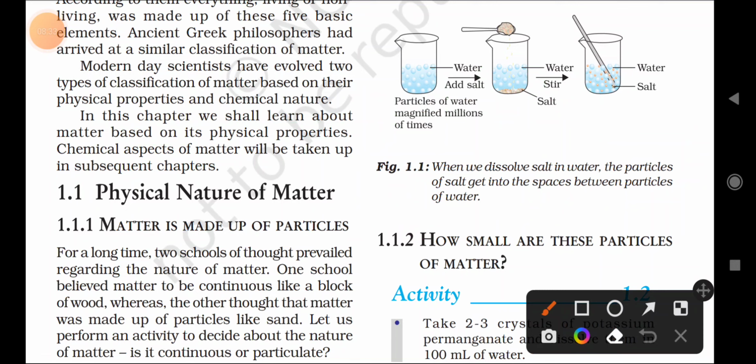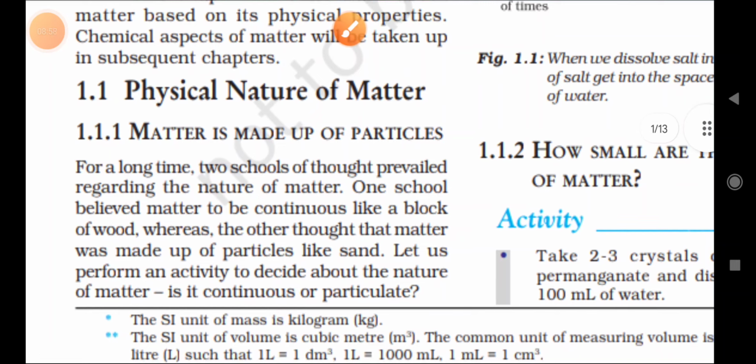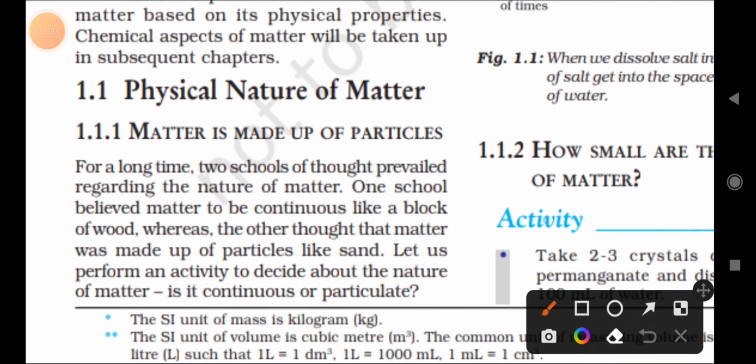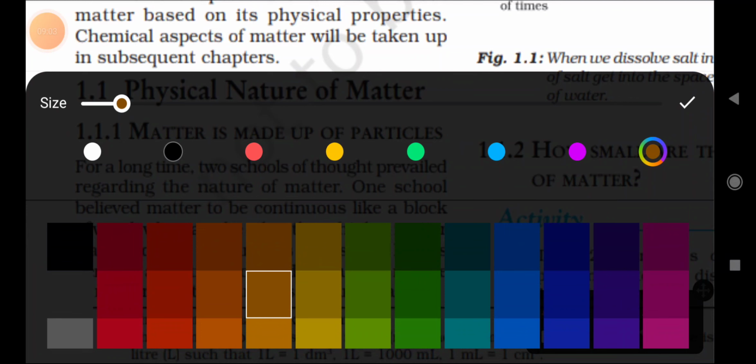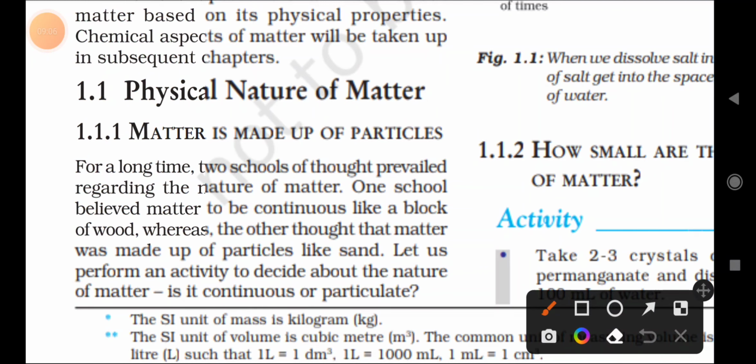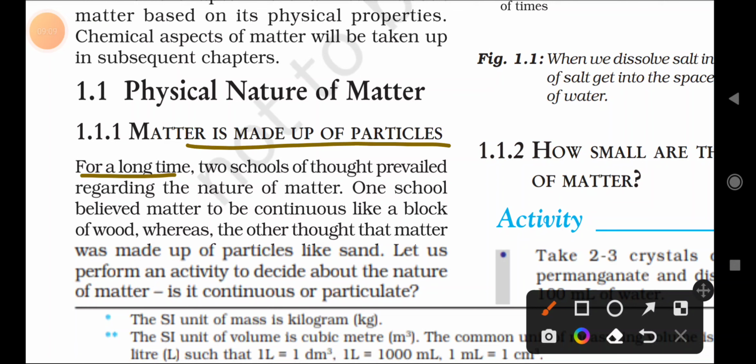So the next topic is the physical nature of matter. The next question arises here: we are talking about matter, and according to the Indian philosophers it is made up of five panchatatvas. So what is the state or nature of that matter? For a long time, matter was thought to be made up of particles. So the first subheading is: matter is made up of particles.